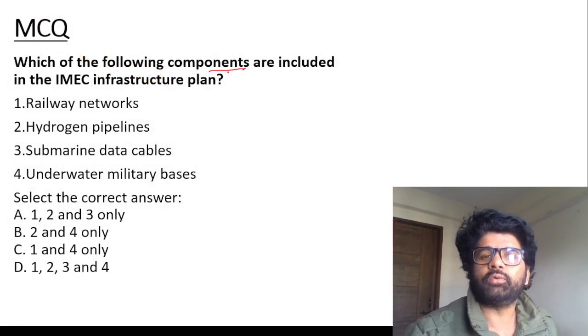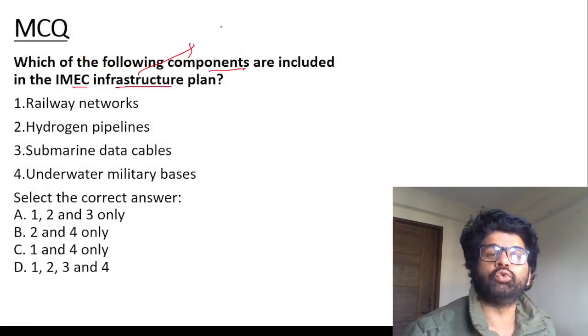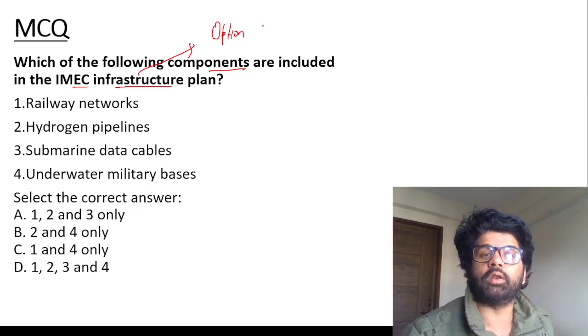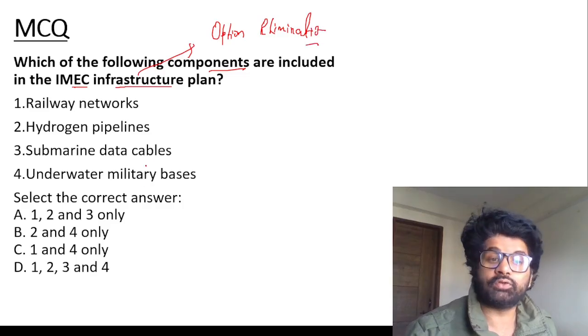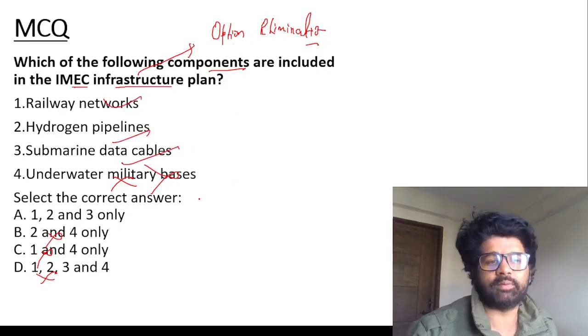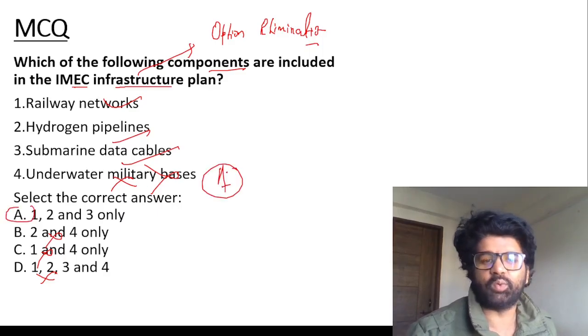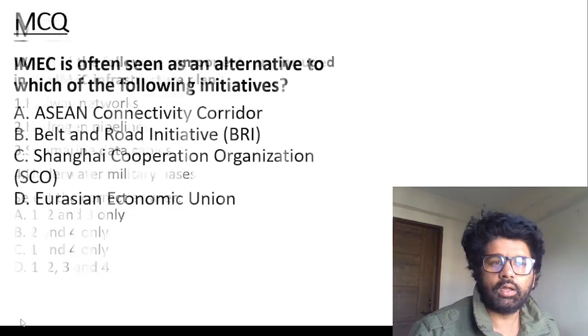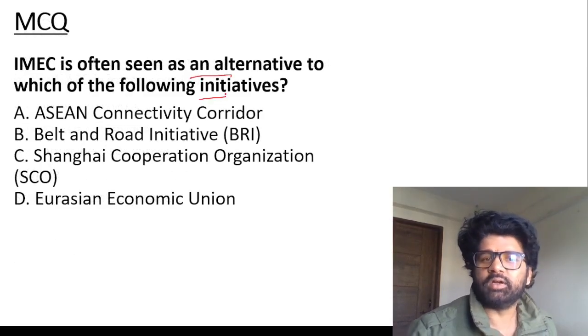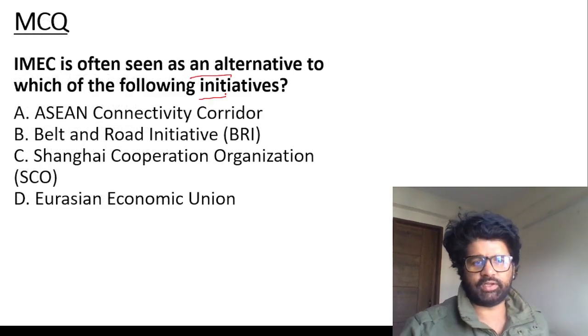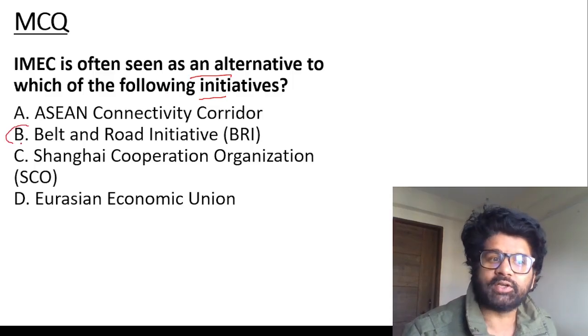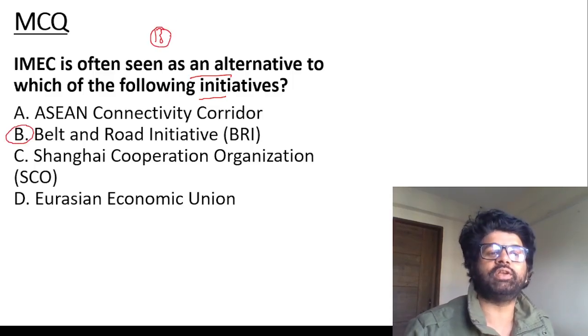So which of the following components are included in the IMEC infrastructure plan? Use option elimination, guys, when you're solving this particular question. There's no military base, so if you eliminate option four, you will get the answer. One, two, three: railway networks, hydrogen pipeline, submarine data cables, all these things will be there. But no military base, not officially. So A is the answer. Next: IMEC is often seen as an alternative to which of the following initiatives? The answer is B, Belt and Road Initiative. Really good.